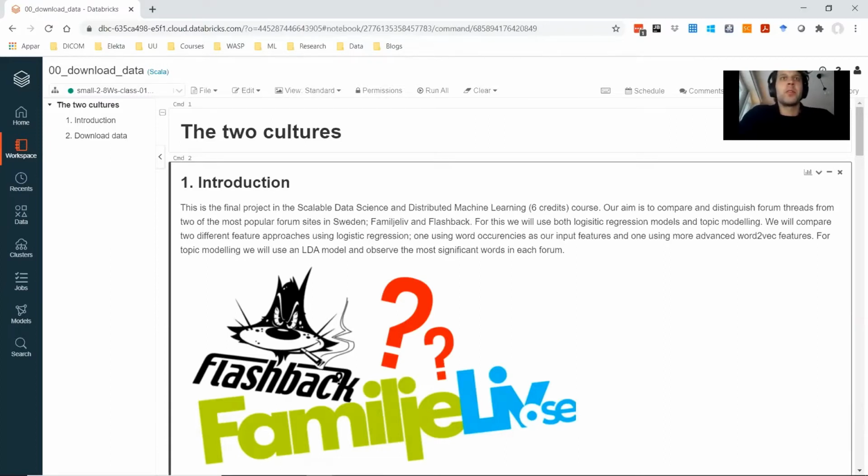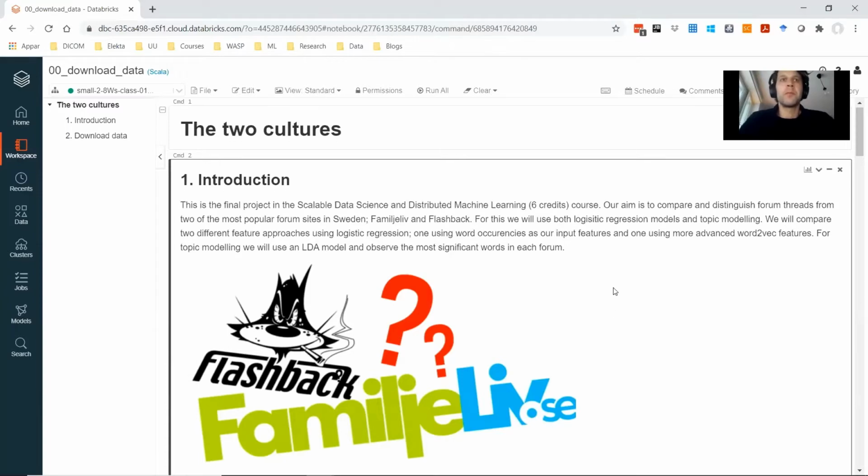For the logistic regression, we will use two approaches for the input features, one using only the word occurrences and one using more advanced word-to-vec features. For topic modeling, we will use an LDA model and observe the most significant words in each of the forums.